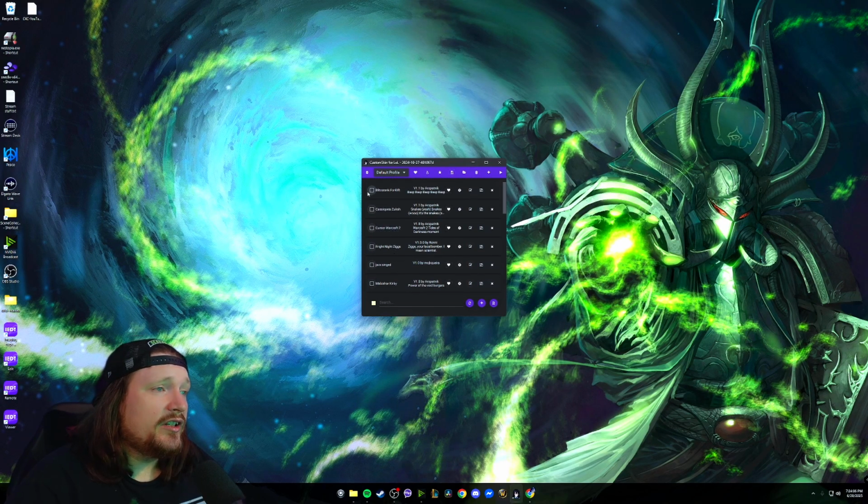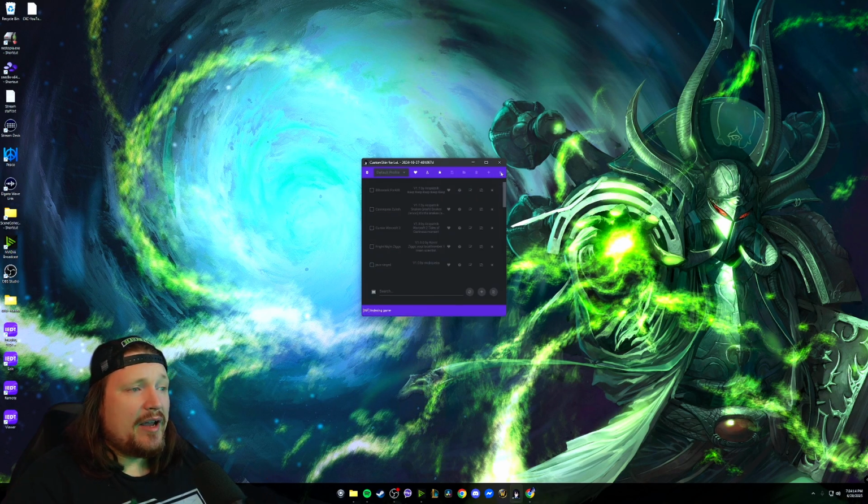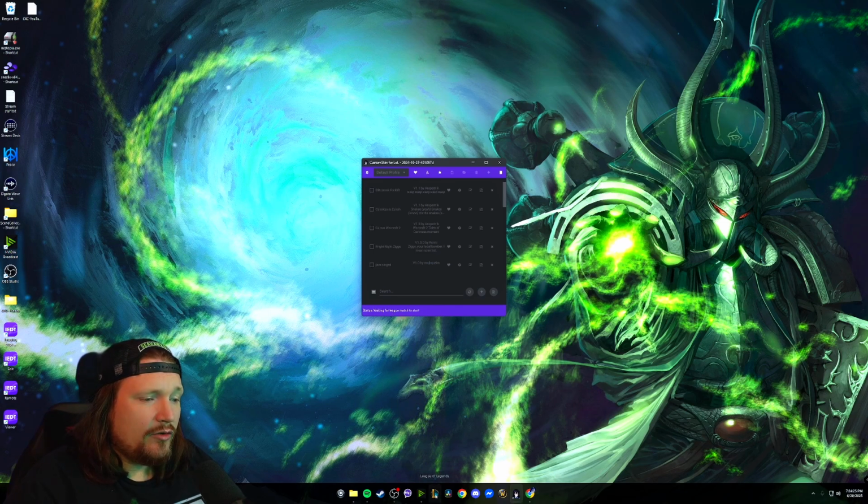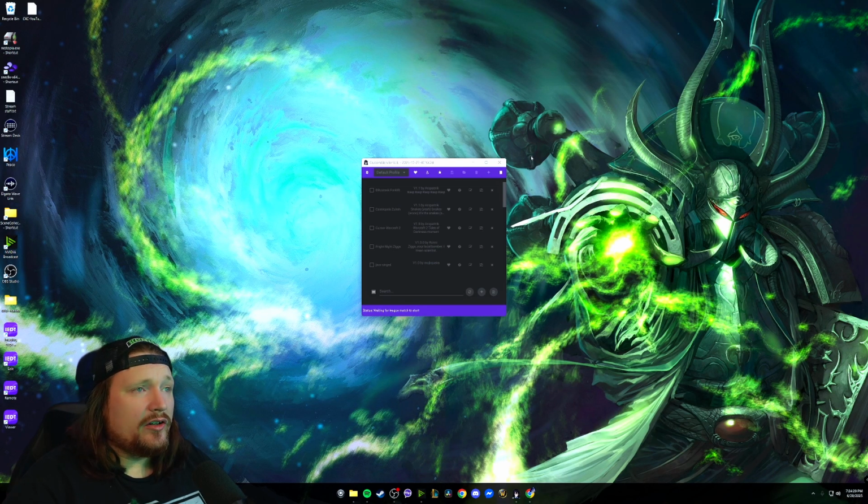Once you have those imported, go ahead and select whichever ones you want to use, however you want to change the game. And then you're going to hit this little play button right here. What it does is it runs a patcher. Inside that patcher, it's going to index everything in the game. Just look down here. It might take a while if you have a lot of things loaded up, but as soon as it says waiting for league match to start, go ahead and open up your League of Legends and then get that game started. Once you load in, you'll see all the changes that are made.